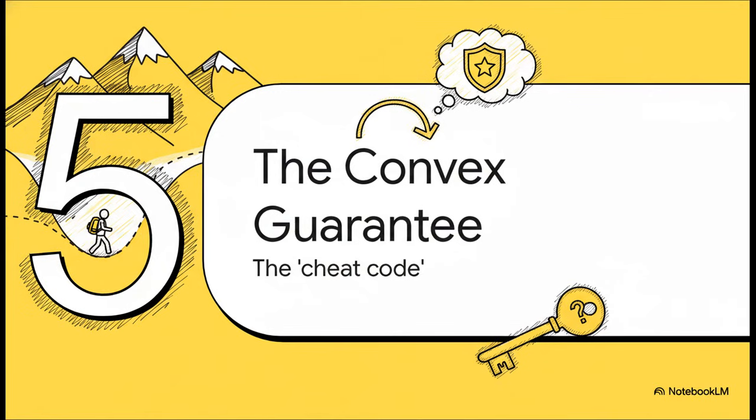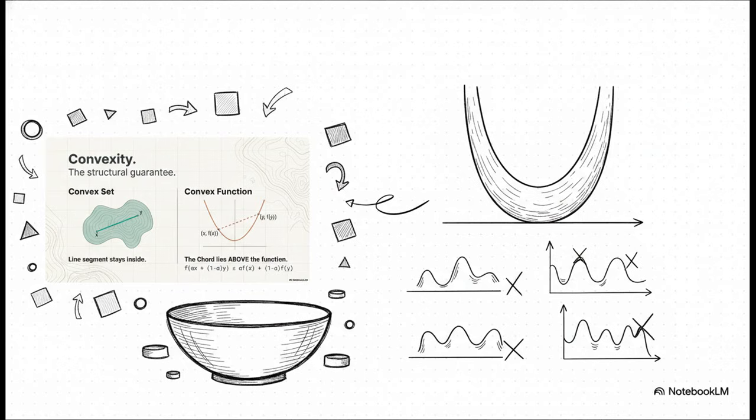Phew. Okay. After all that complexity with fences and balancing forces, what if I told you there's a special type of landscape out there? A landscape where a hiker's job becomes incredibly, almost trivially simple. A landscape that comes with a built-in guarantee of success. Welcome, my friends, to the wonderful world of convexity. A function is convex if it's shaped like one single perfect bowl. That's the whole idea. No other little valleys, no bumps, no tricky spots to get trapped in.